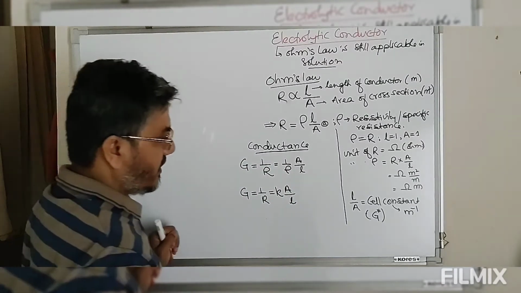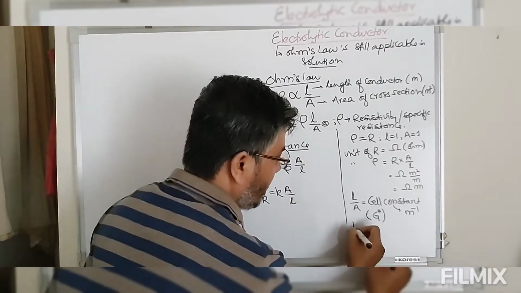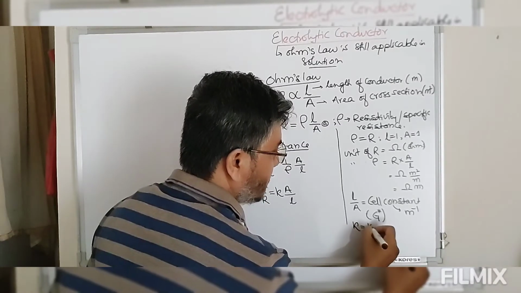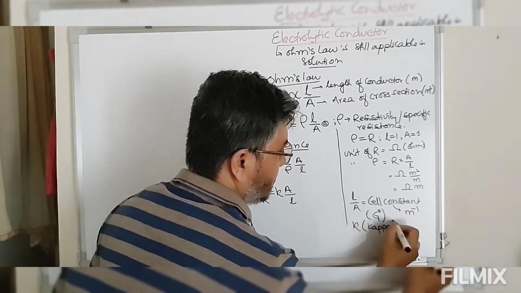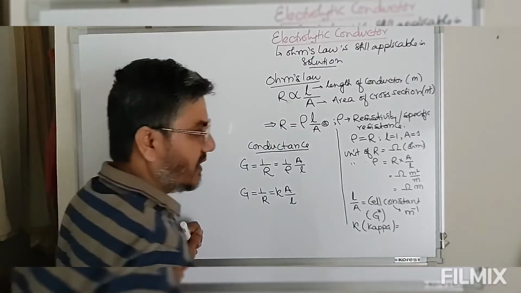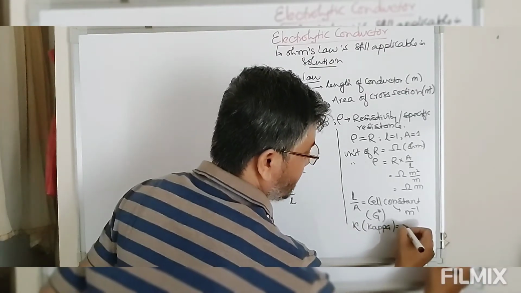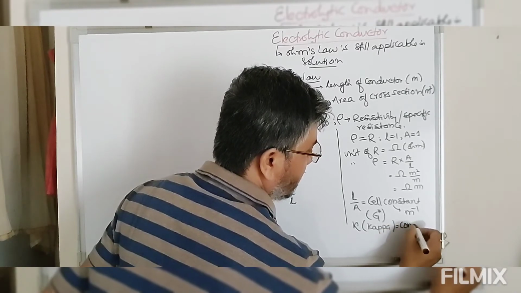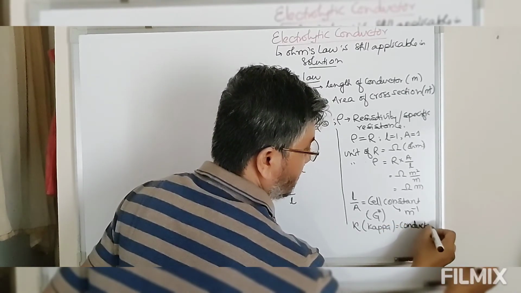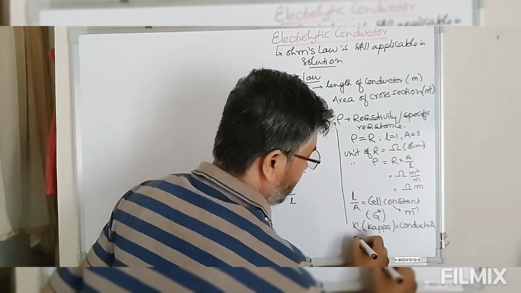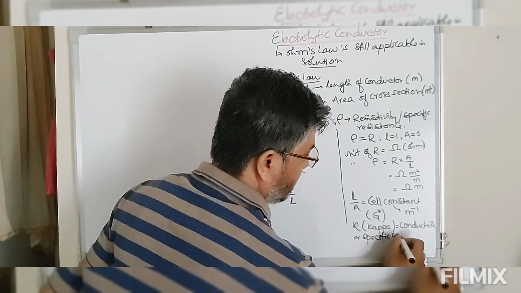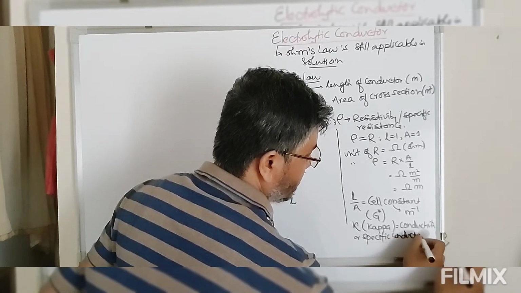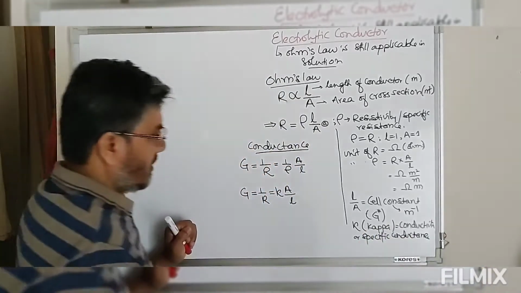So again we have one more term here. Kappa, pronounced as kappa, is nothing but the specific conductance or conductivity. Again, look at this.